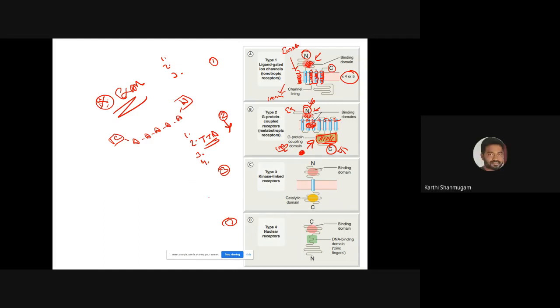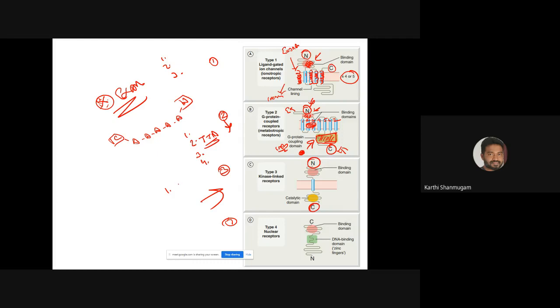Yes. So coming to the third type of family, the third type is the tyrosine kinase linked receptor. For this family, the first point is that the N-terminal is present in the extracellular region and the C-terminal is present in the intracellular region, just like family 2. This architecture is very common for family 2 and family 3.